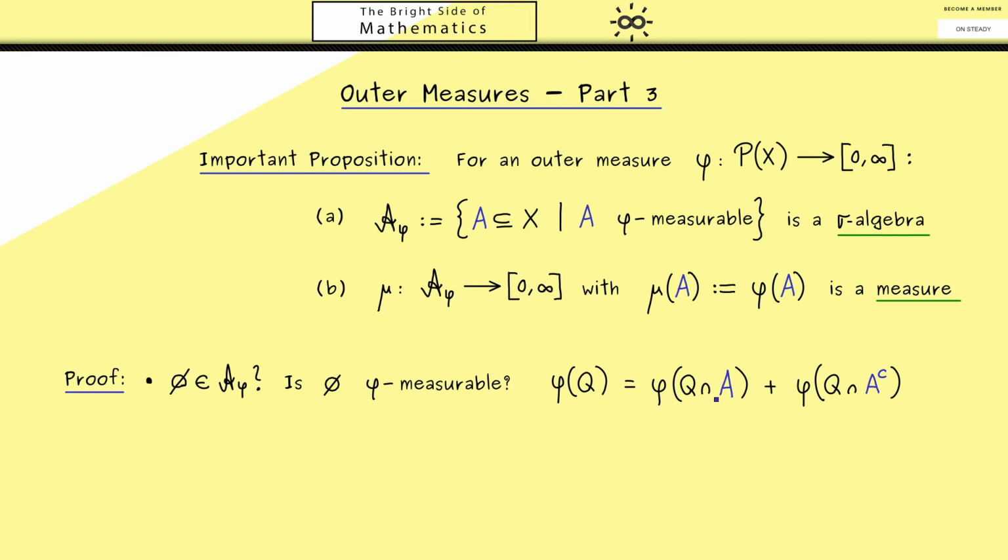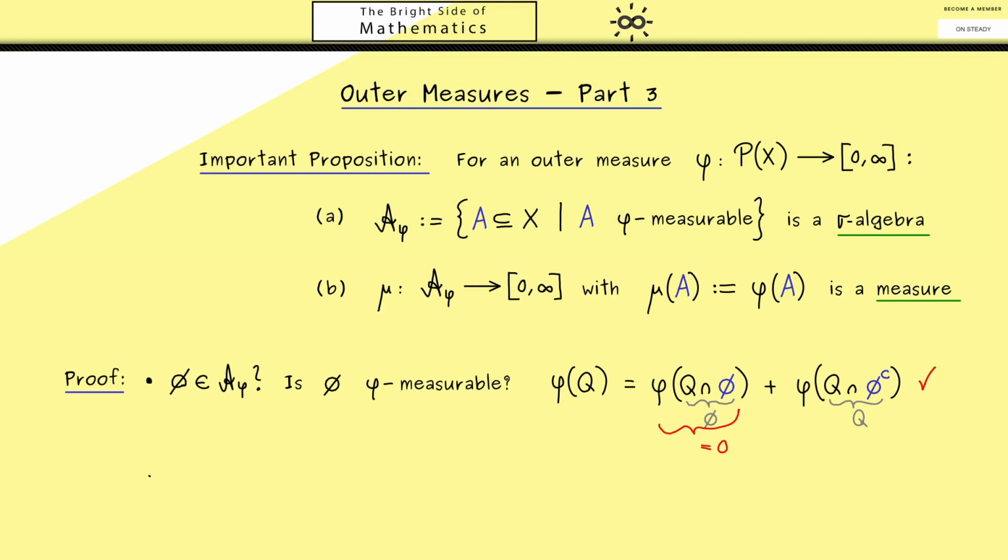Now in the case that A is the empty set, we see this relation immediately. Because the first part is just the empty set again, and the second part is just Q. Of course, you see these intersections are not hard at all. And then we just need the fact that an outer measure sends the empty set to 0. Hence, the whole first part is just 0 and the relation holds. And there you see, one property for the sigma algebra is already satisfied.